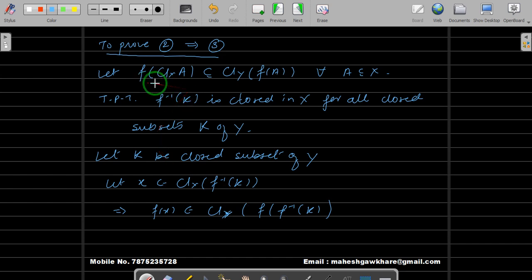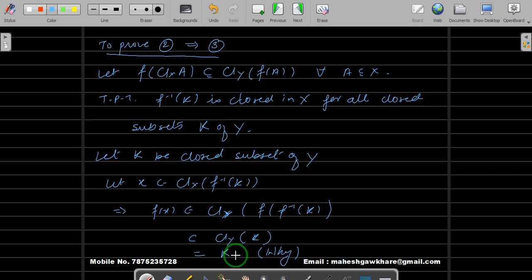We will use the hypothesis. So X belongs to this implies f(x) will be inside f of f inverse of K, and then we know that this is contained inside closure of f inverse of K, which is contained inside K. And this we say is equal to K. Let me write why this is equal to K. Closure of K is equal to K.